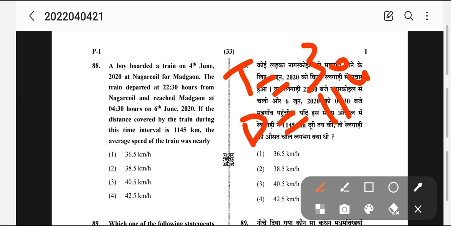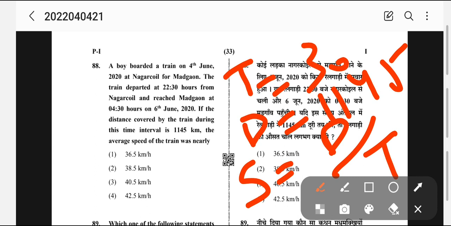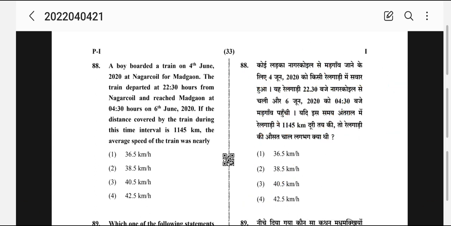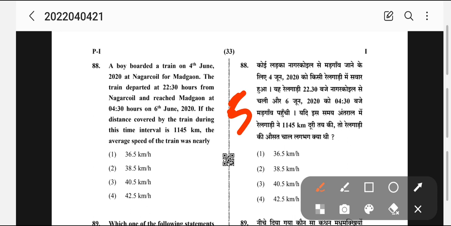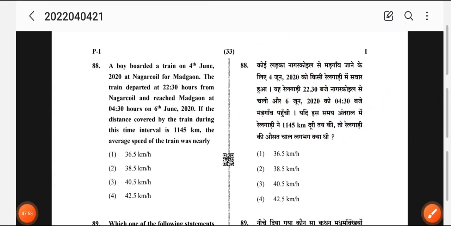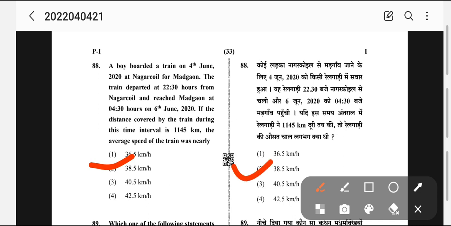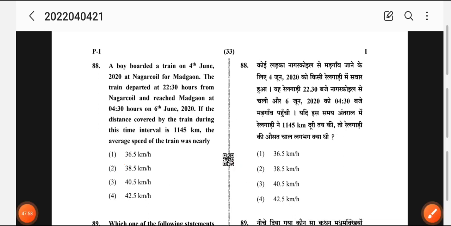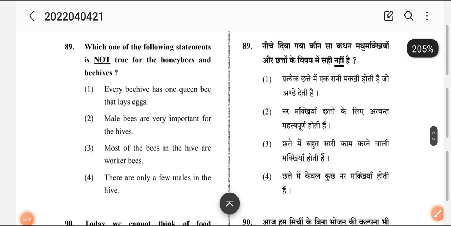Okay, so we know that time taken is 30 hours, distance is 1145. So we want to know speed. The formula is speed is equal to distance upon time. So 1145 divided by 30. When we divide this, the answer is 38.5. Okay, so you also do it, make the calculation and let me know in the comment box.